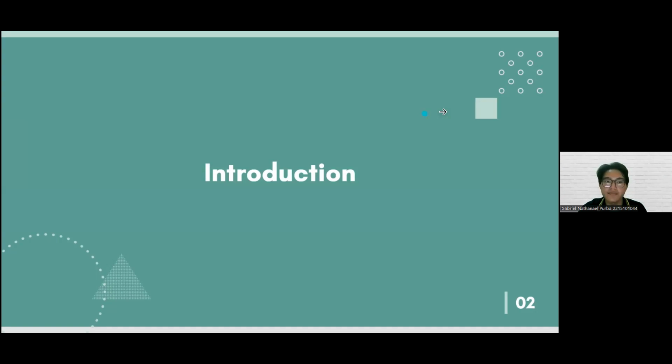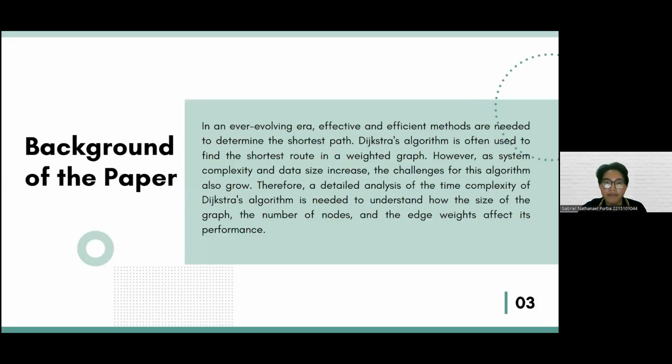First, the introduction. This is the background of the paper. In an ever-evolving era, effective and efficient methods are needed to determine the shortest path. Dijkstra algorithm is often used to find the shortest route in a weighted graph. However, as system complexity and data science increase, the challenges for this algorithm also grow. Therefore, a detailed analysis of the time complexity of the algorithm is needed to understand how the size of the graph, the number of nodes, and the edge weight affect it.